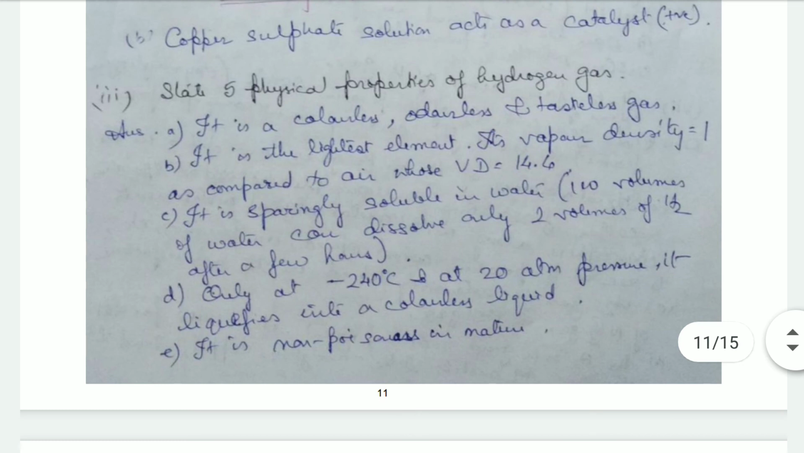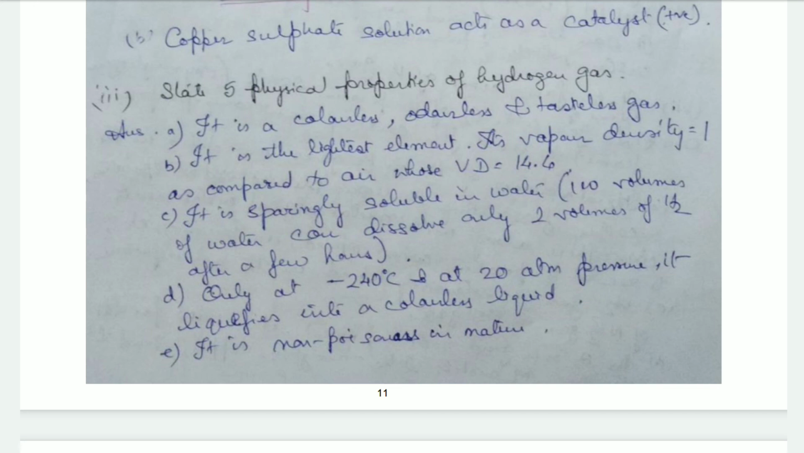Now state 5 physical properties of hydrogen gas. It is a colorless, odorless and tasteless gas. It is the lightest element. Its vapor density is equal to 1 as compared to air, whose vapor density is 14.4. That means hydrogen is lighter than air. That's why it will go above the air.